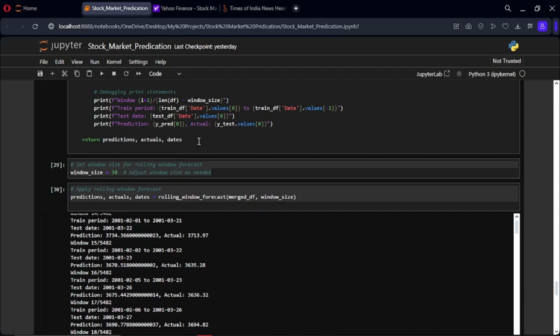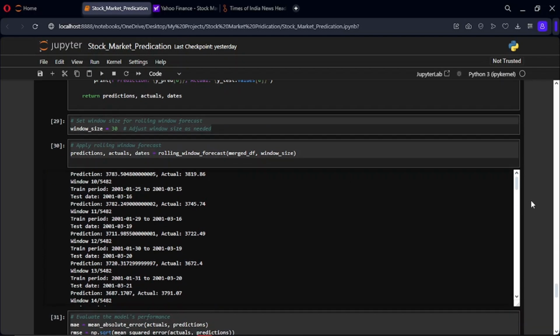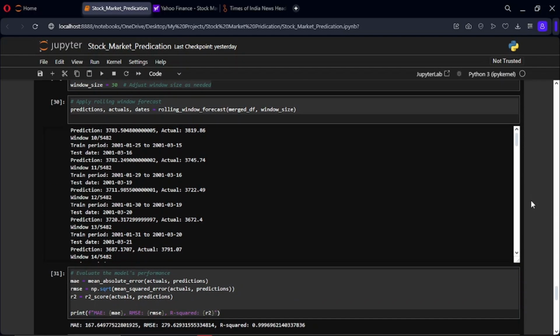By using this approach, we can evaluate model's performance over time and understand how well it generalizes to unseen data. This method is particularly useful in time series forecasting, where the goal is to predict future values based on the past observations.